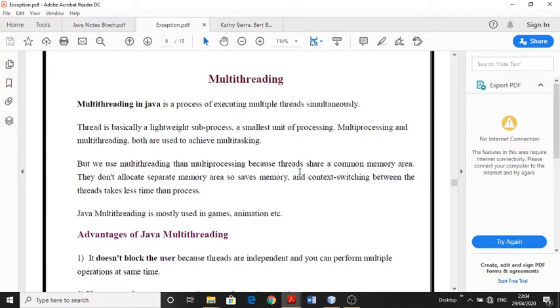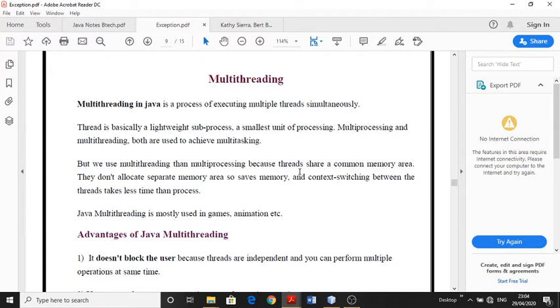These threads realize multitasking, where we definitely know that there is one processor, but we are achieving multitasking in the same Microsoft Word program. This can only be implemented through a multi-threading program.